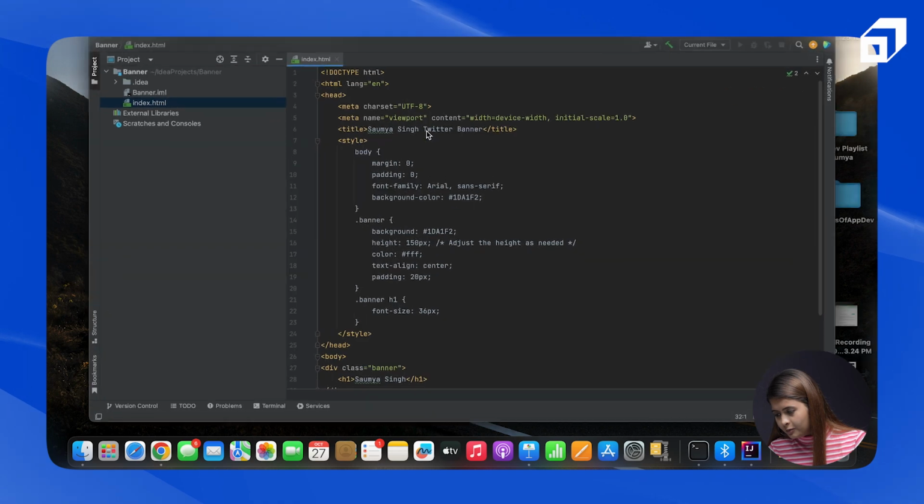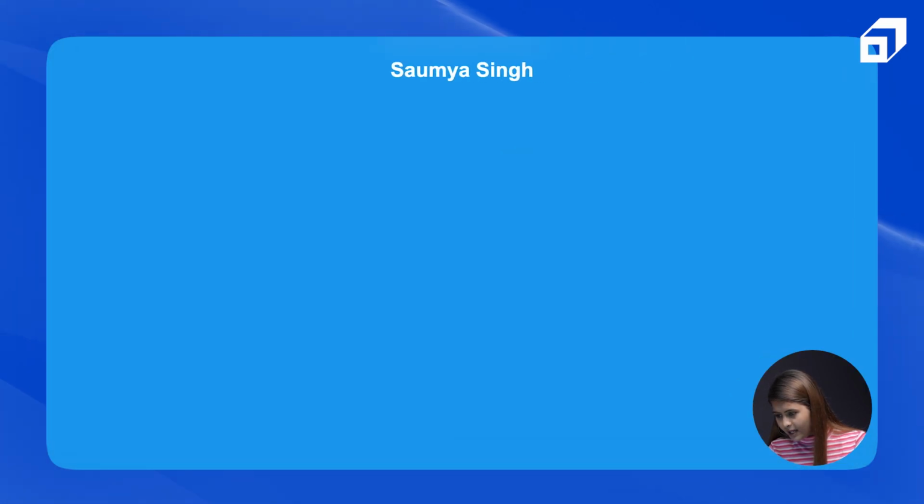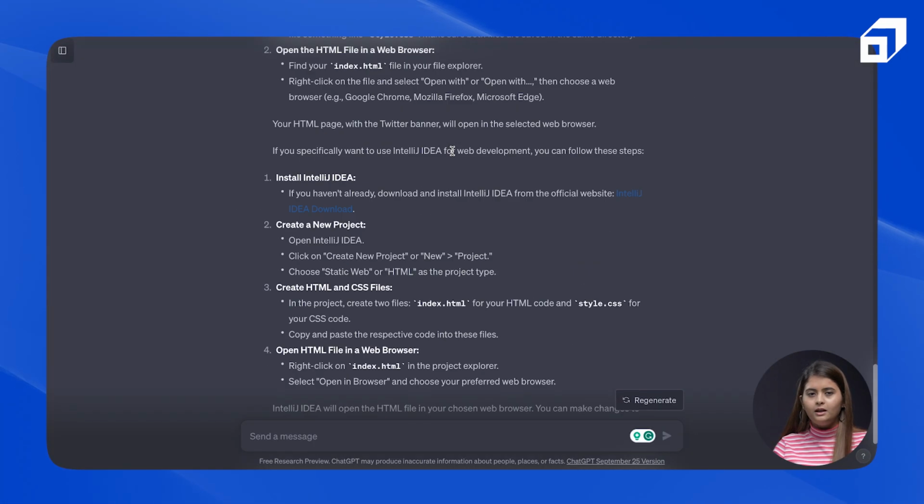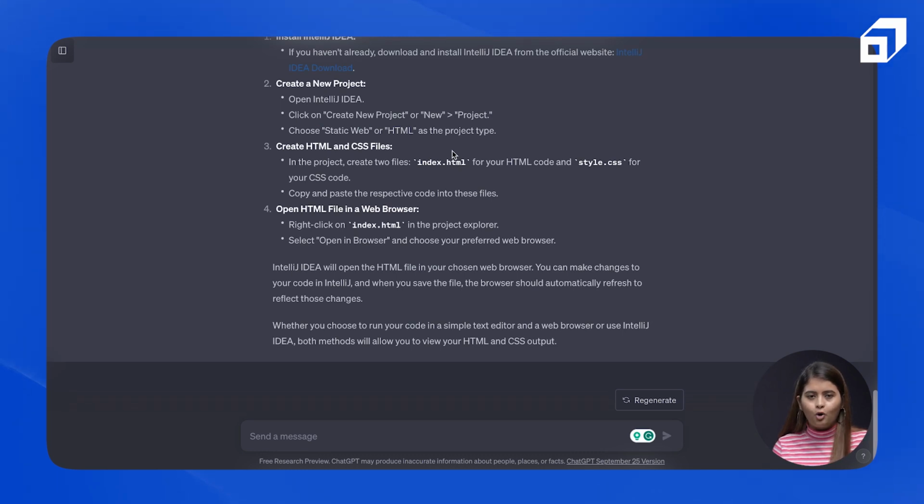So I think you can try it out for some complex stuff as well. Maybe creating some complex website, etc. But now is the time to test it for some other use cases. This was for a website, and websites are so simple to make, right? It was able to guide us that, okay, you have to go this way or that way. Now, let's say I want to create an application. Will it be able to do it for me?